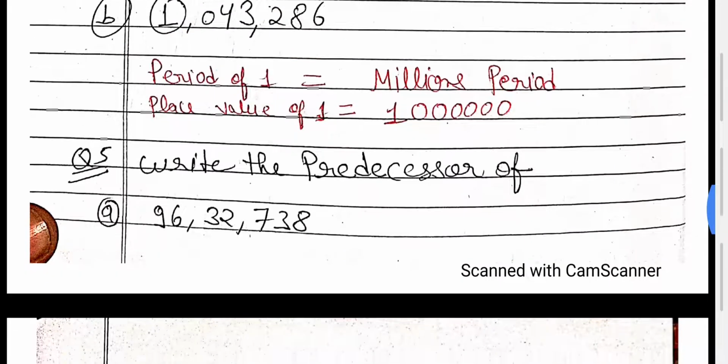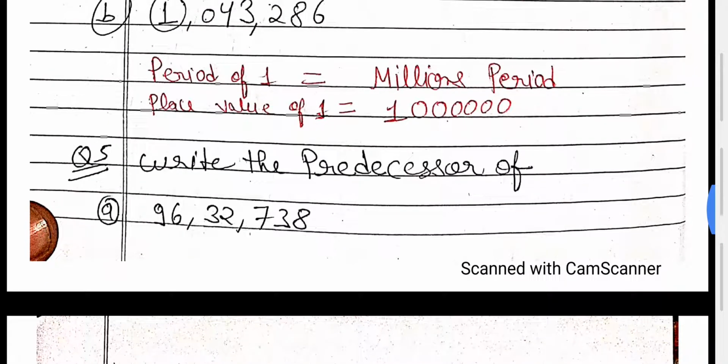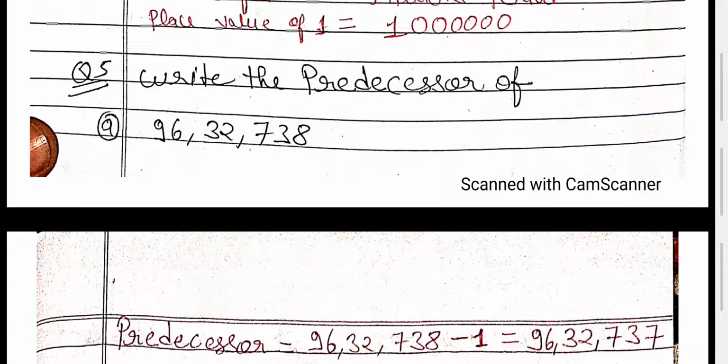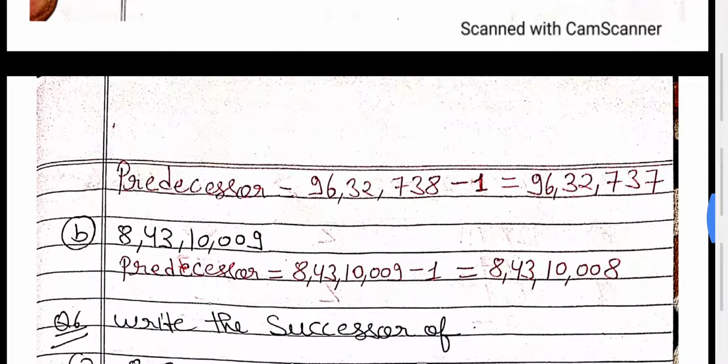Now come to our next one, for the place value. Write 1 here. How many digits? Just write that many zeros here. You get your answer. Write the predecessors of this. Predecessor means you have to subtract 1. As I told earlier, subtract 1. What is the predecessor? Just minus 1. When you subtract 1 from 738, you get 737 here. In the last, the remaining digits remain the same.